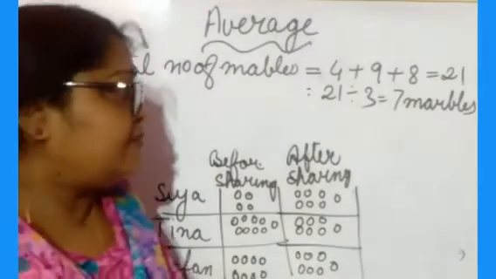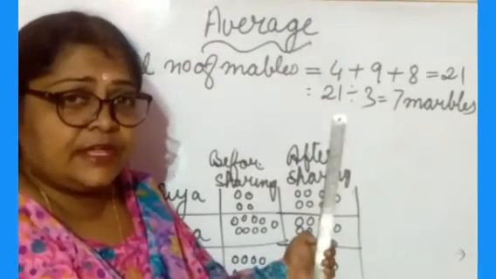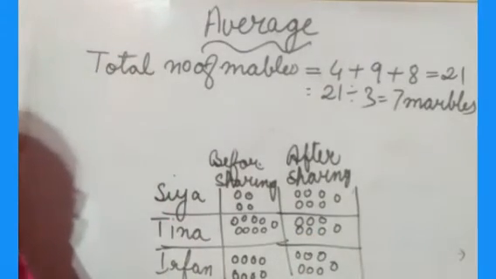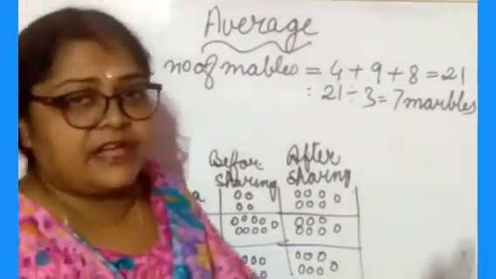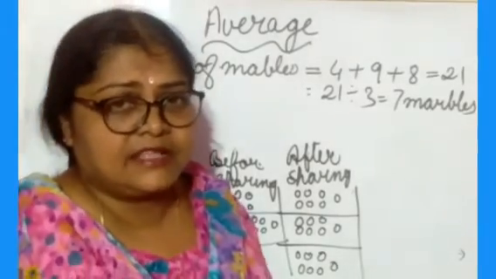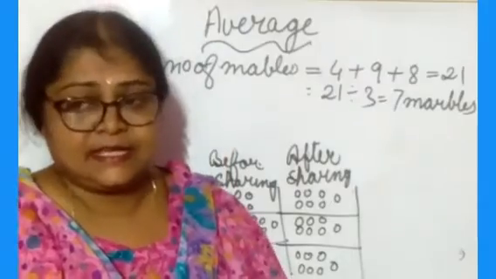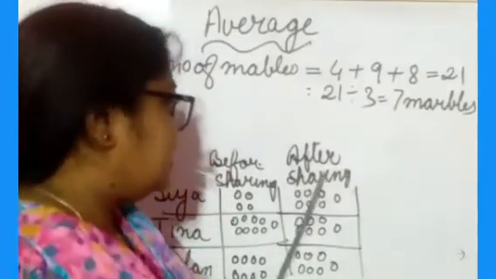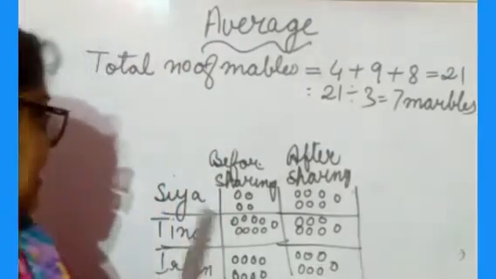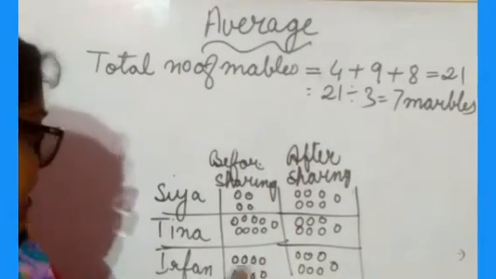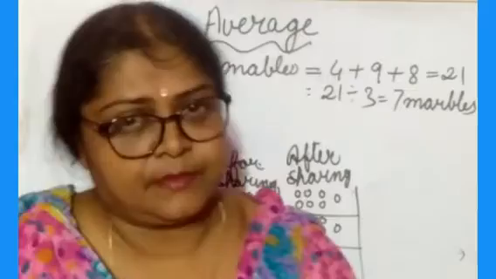Now you have to divide this by 3. This 3 means dividing by the number of children. How many children are there? 1, 2, 3. So you divide 21 by 3. What answer are you getting here? 7 marbles. Now after sharing, how much is each getting? Tina is getting 7 marbles, Shreya is getting 7 marbles, and Irfan is getting 7 marbles.